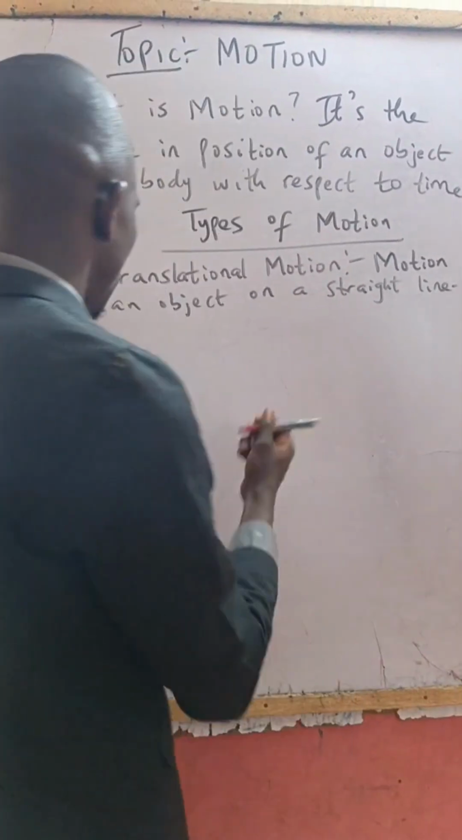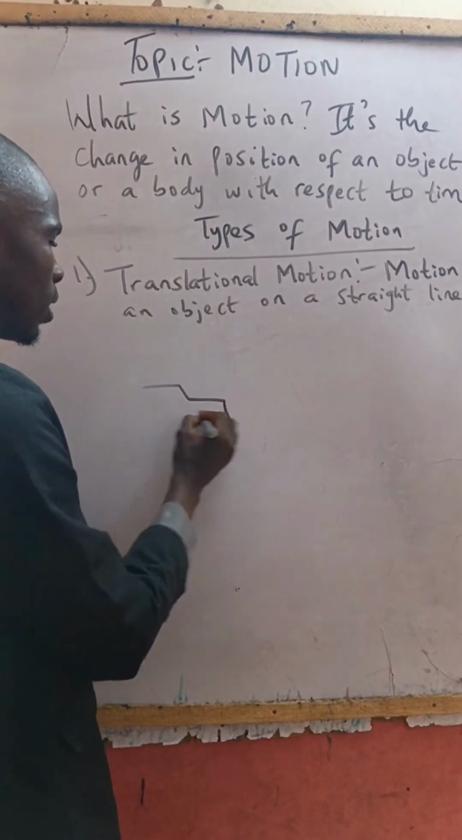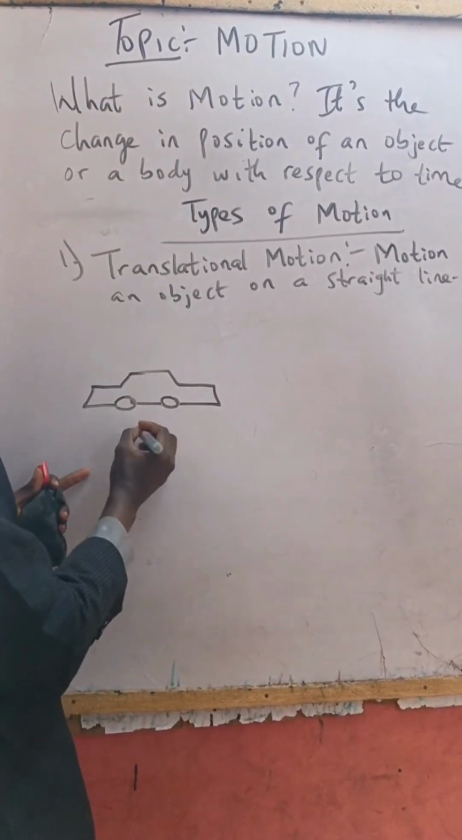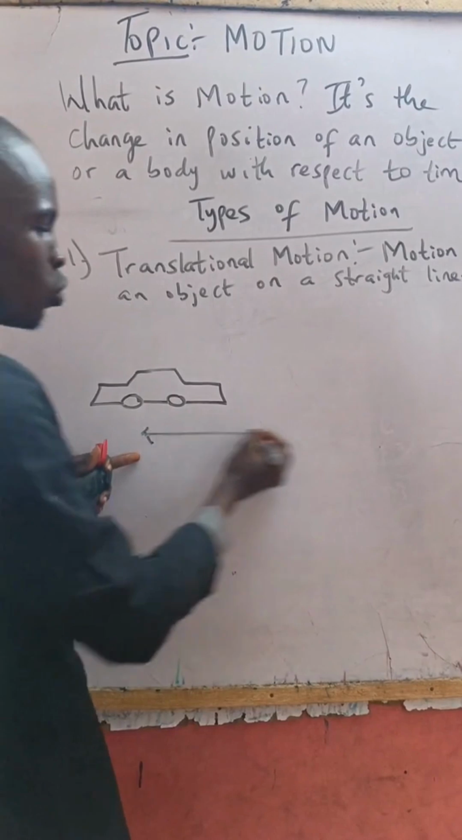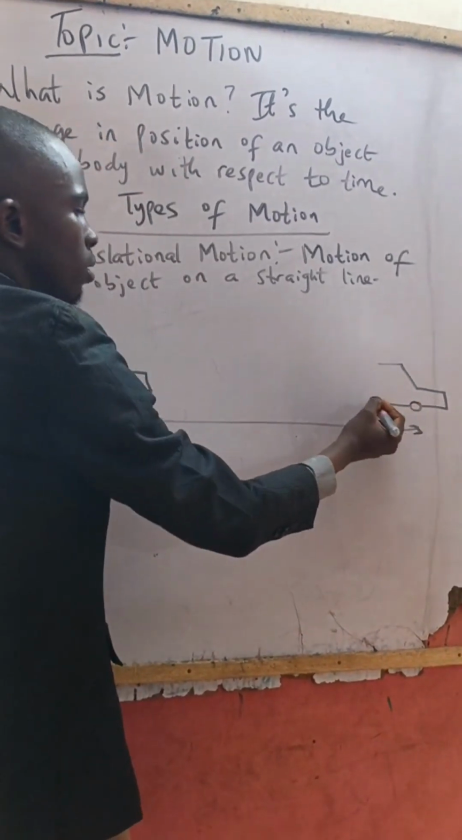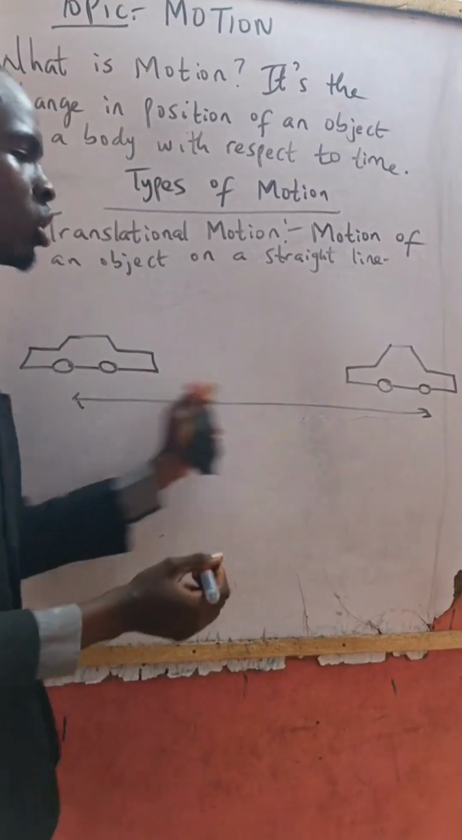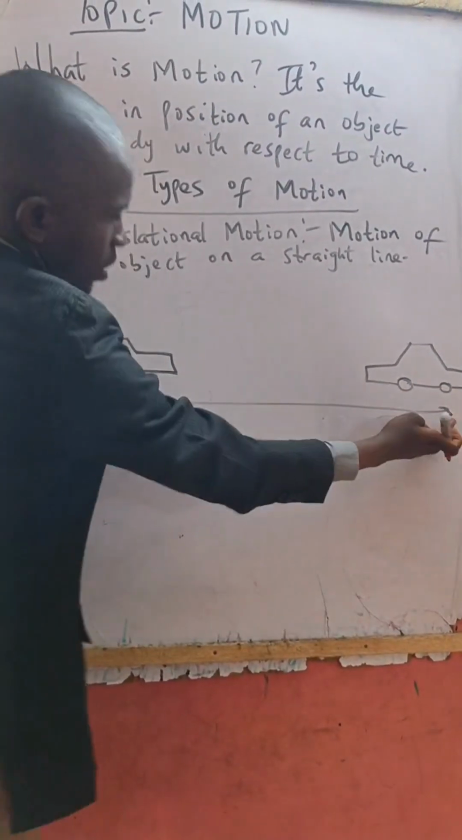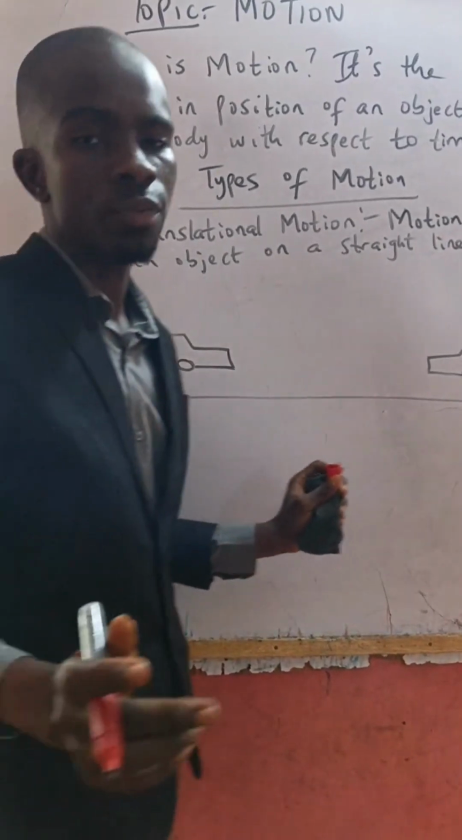So for instance, this is a particular car. Let's say this is the beginning of an estate. This is where the estate begins from. So it moves to this point. Hope you are following. So this motion is called translational motion. Why? It is on a straight line. It is specific. That is translational motion.